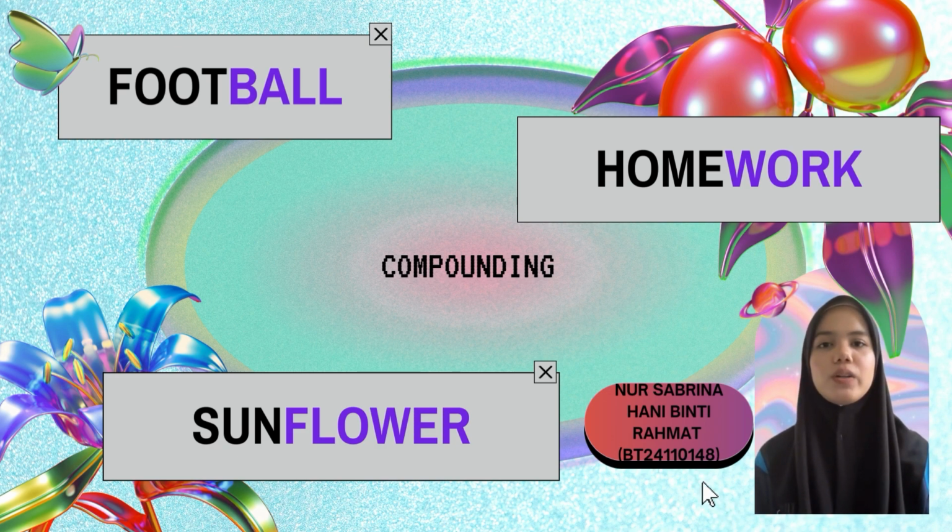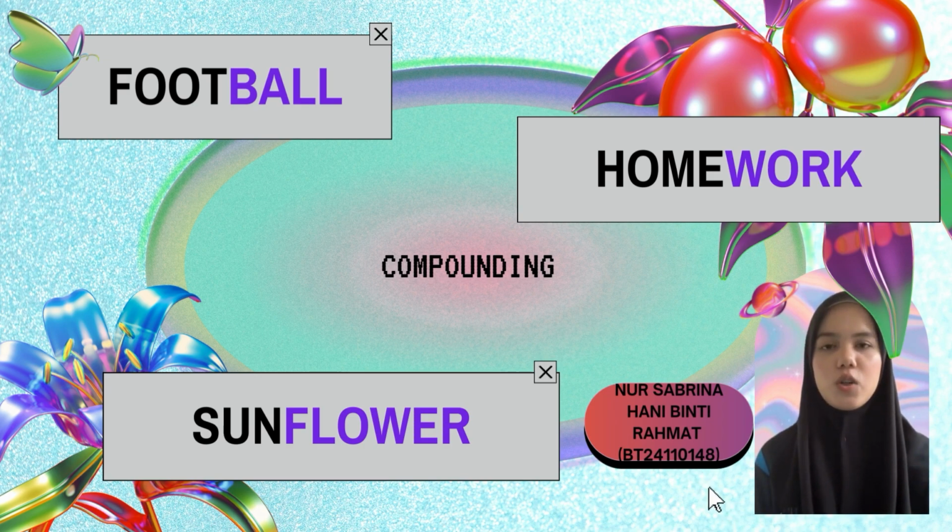Okay, so compounding is basically a process of combining two or more words to form a new word with a unique meaning. For example, football, sunflower, and homework. There are two types of compounds, which are endocentric compounds, where the meaning relates directly to one part of the compound. For example, sunflower means a type of flower. Then exocentric compounds, where the meaning is outside the literal combination. For example, football, it is a sport, not just a ball.